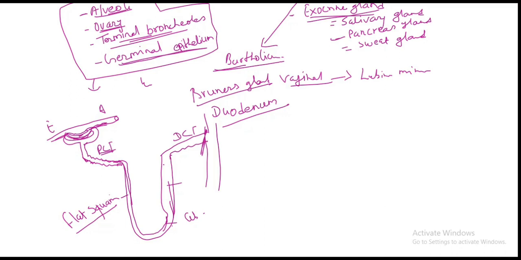The DCT, distal convoluted tubule, is lined with cuboidal epithelium, while the collecting duct is lined by simple columnar or cuboidal epithelium. This is the trick to remember.